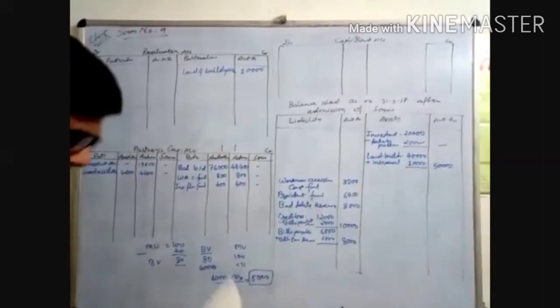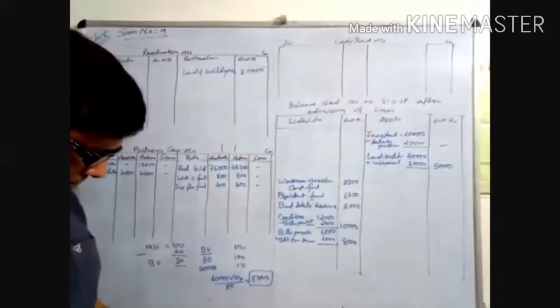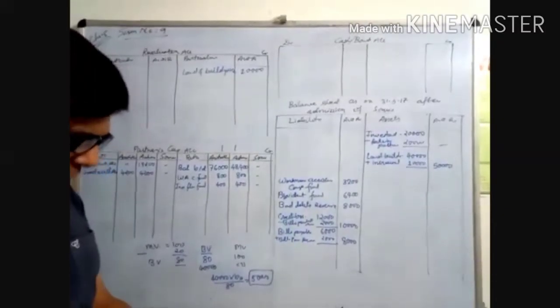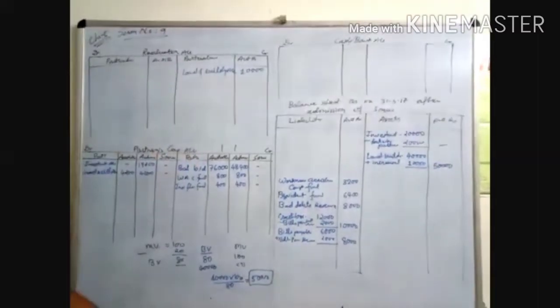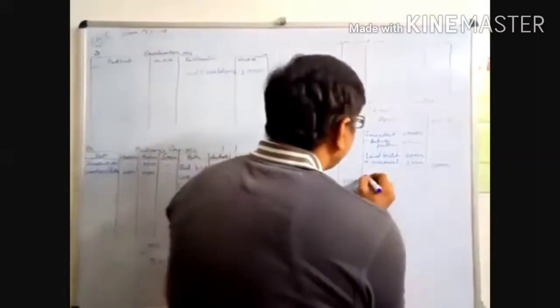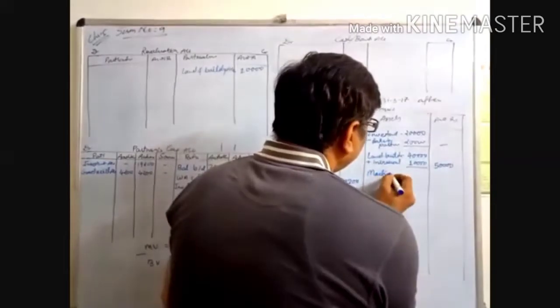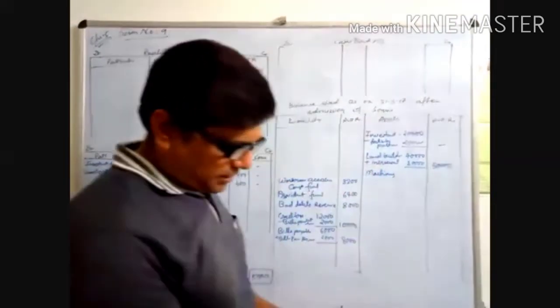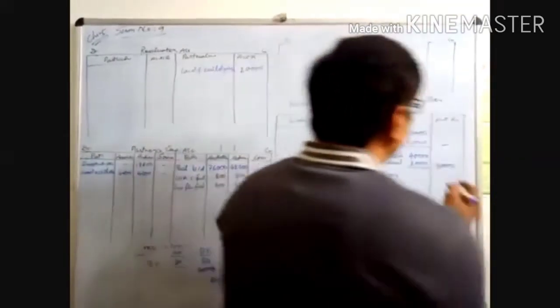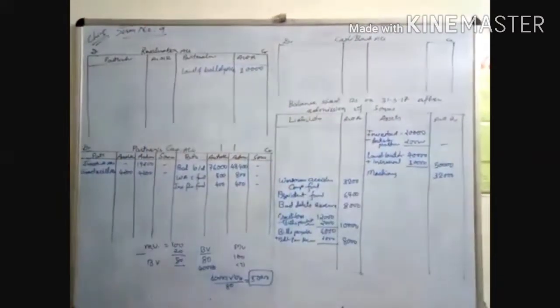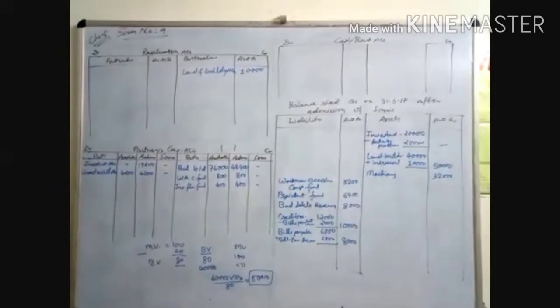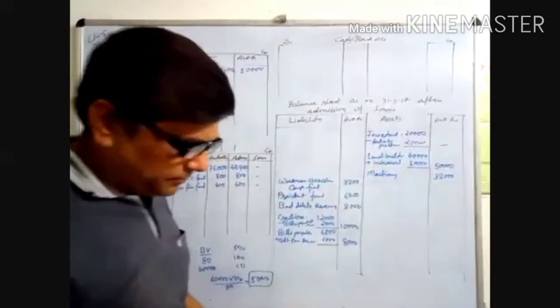Now next is machinery, 32,000. Any adjustment in machinery? There is no adjustment in machinery, so write 32,000 in the outer column. Machinery 32,000. After that, investment we have already written there.